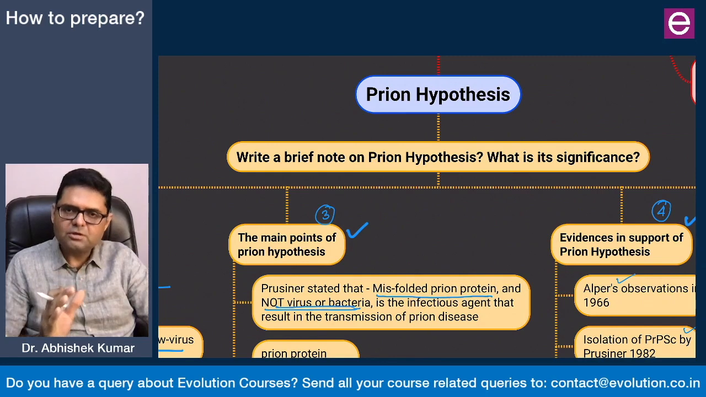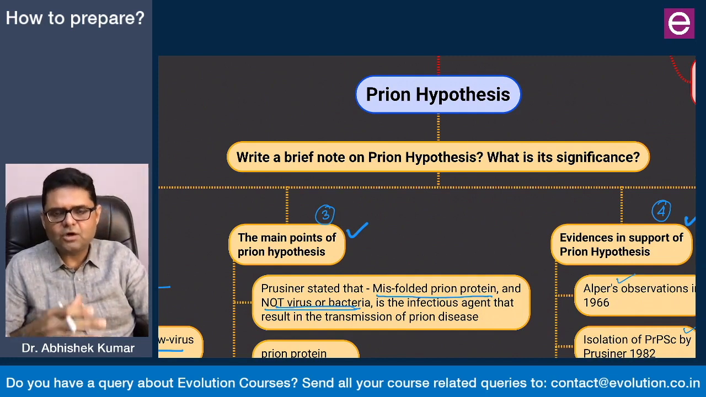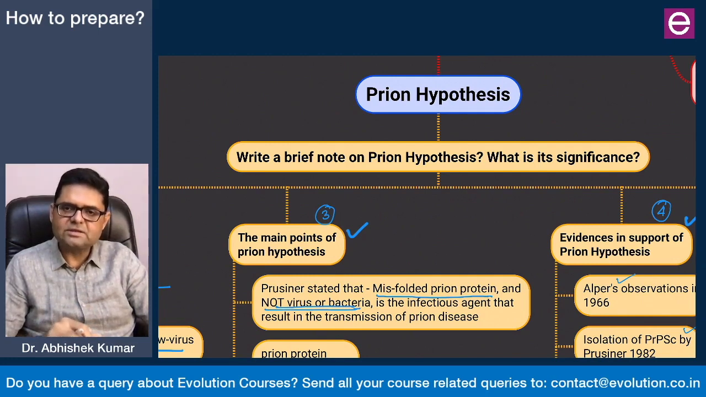So I introduced the prion hypothesis, and before that I gave a short introduction to what prions are. Within the prion hypothesis, I spoke about its history, I spoke about the main propositions of the prion hypothesis, and then I gave the evidences in support of it. That way, the focus of the answer is on the hypothesis part, not on prions as such. A lot of students, as I was telling you earlier, mistakenly take it as yet another question on prions, and they write all about prions, what they are, how they infect. That would not be the right approach to answer this question.